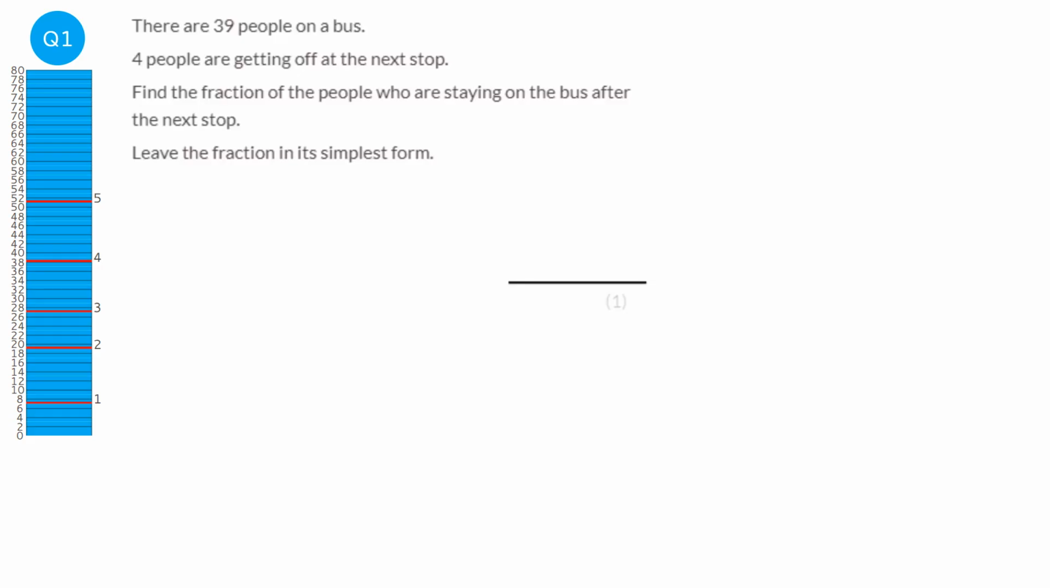If there were 39 people on the bus, and 4 people got off the bus, that would leave 35 people remaining on the bus. So the fraction of people staying on the bus is 35 out of the 39 people on the bus. So our answer, as a fraction, is 35 over 39. And we can't cancel that any further.